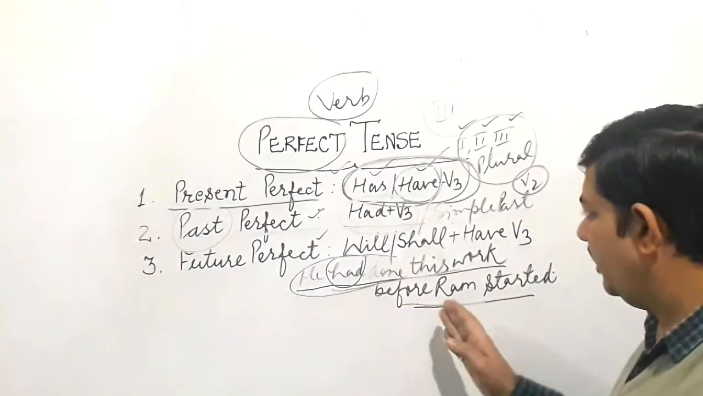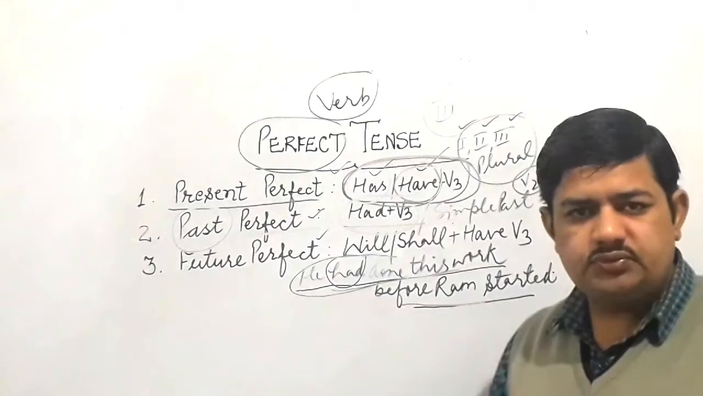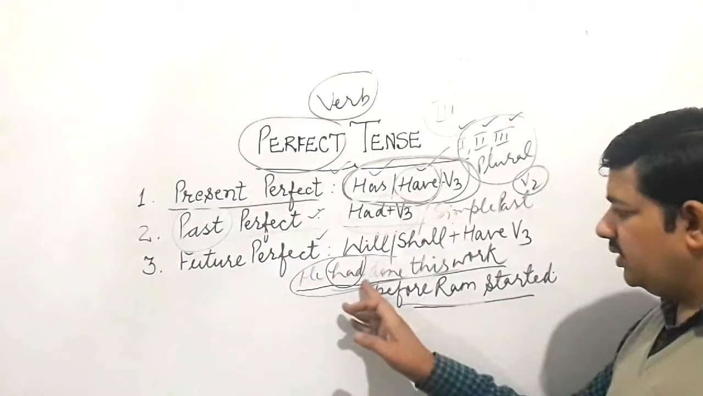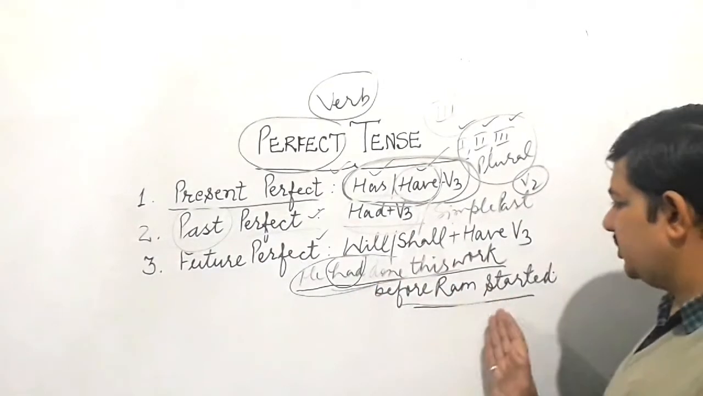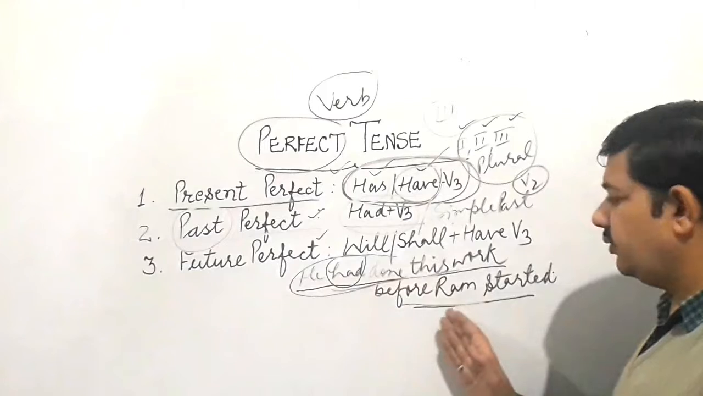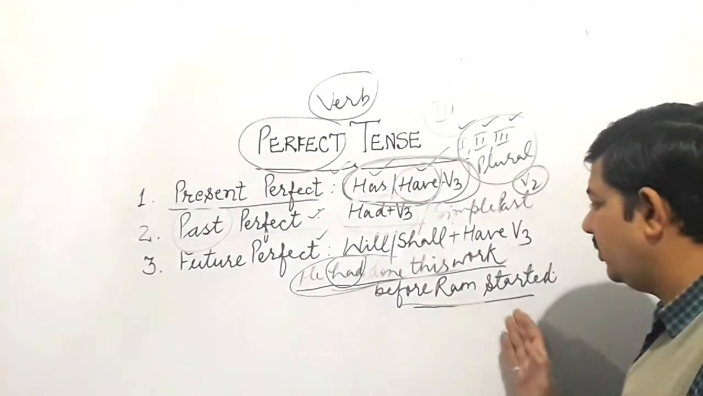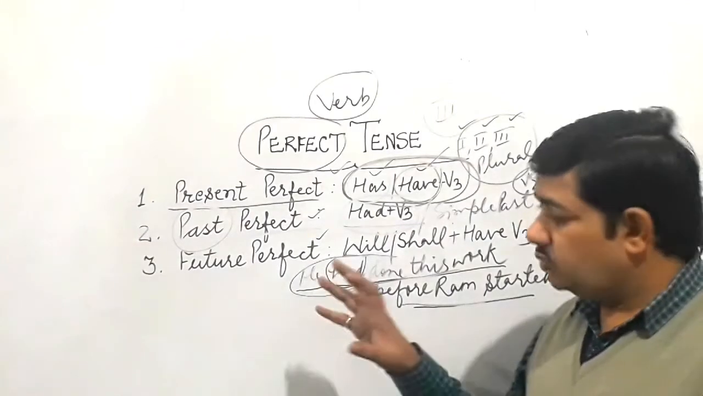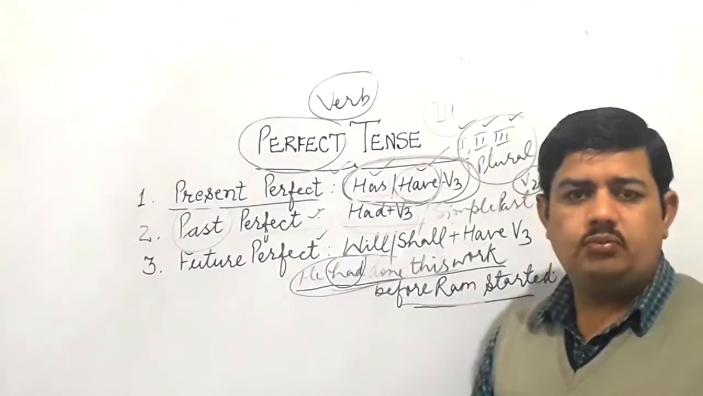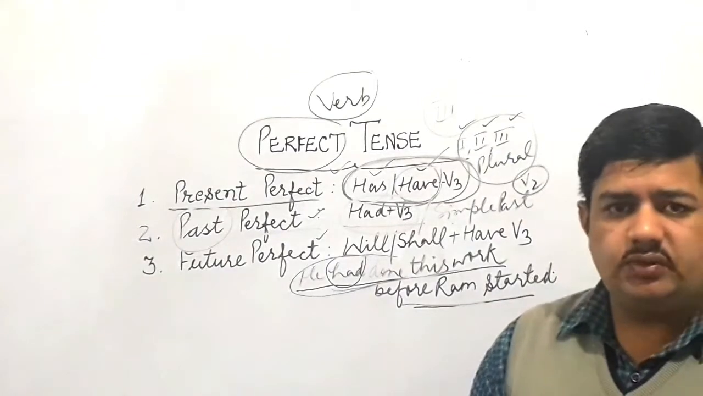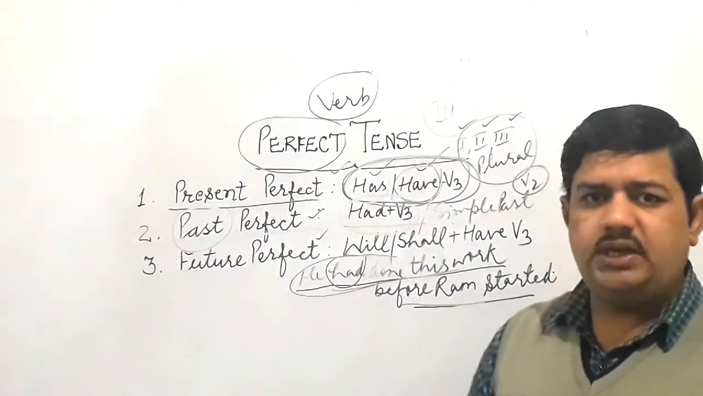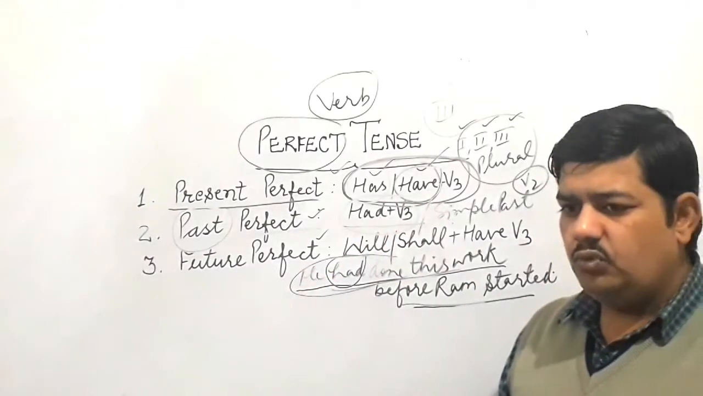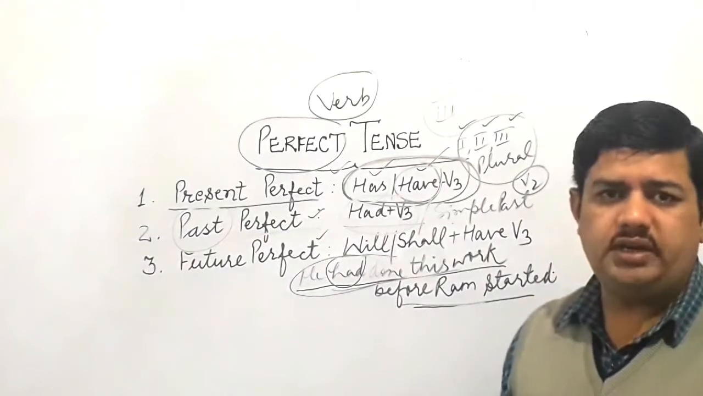"Had" plus the third form we have to use, and you can make all types of sentences, like "He had done this work before Ram started." "He had not done this work before Ram started." "Had he done this work before Ram started?" or "Had he not done this work before Ram started?" So all these sentences you can make in any way. Be particular about making such differences, otherwise you will be trapped. If you do not have complete knowledge, certainly you will be trapped.